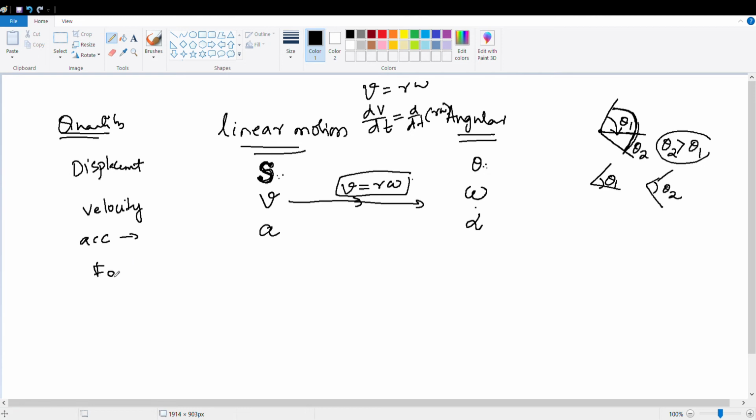Next we'll talk about force. The force here is given by F, that is called normal force. Whatever force we have seen, contact force or weight, everything is in a straight line. Yes or no? And when you talk about the angular, it is given by tau, torque. Am I correct? Next we go to mass. The mass is given by m, and here it is given by moment of inertia. Is it clear?